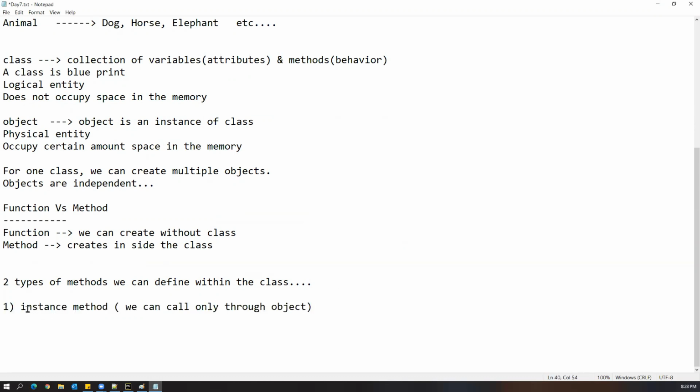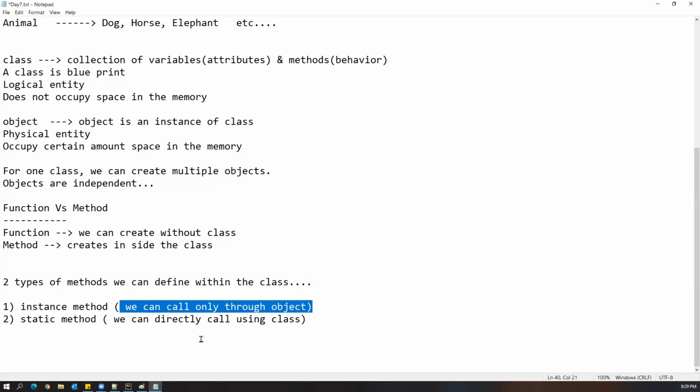We can call it as an instance method. And the second one is a static method. Instance method, static method. So what is an instance method? These methods we can call only through an object. Okay, so instance methods we can call only through an object, just like this.